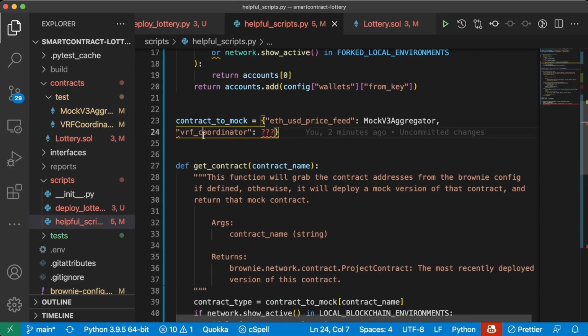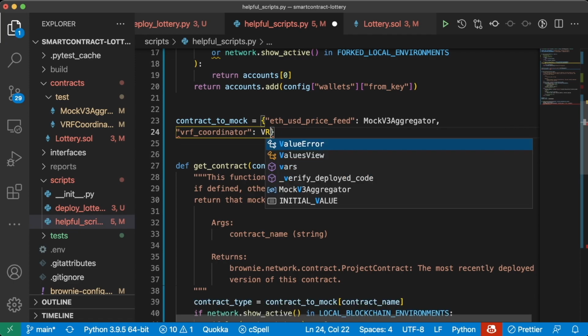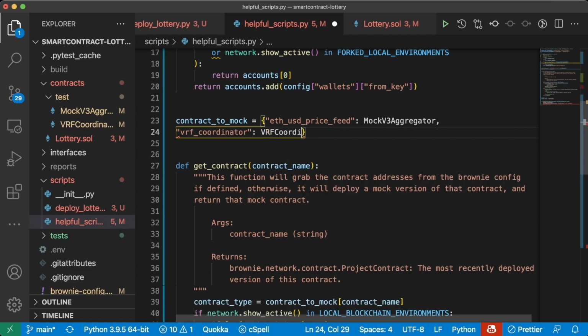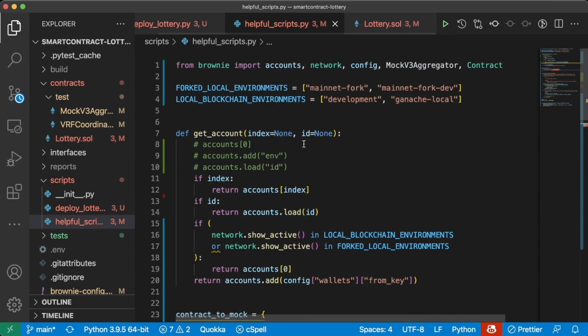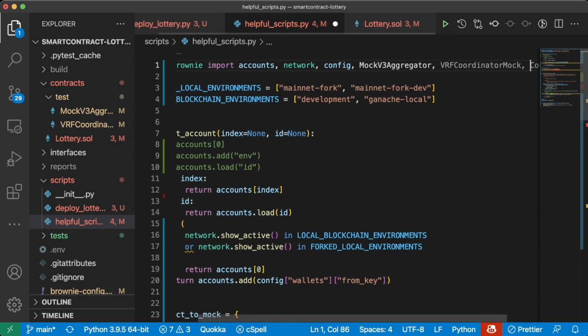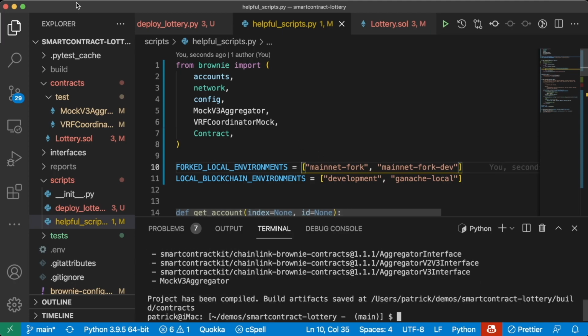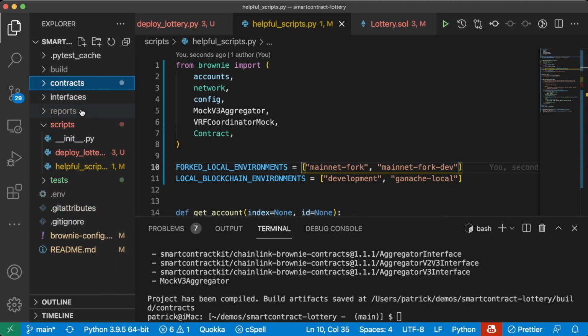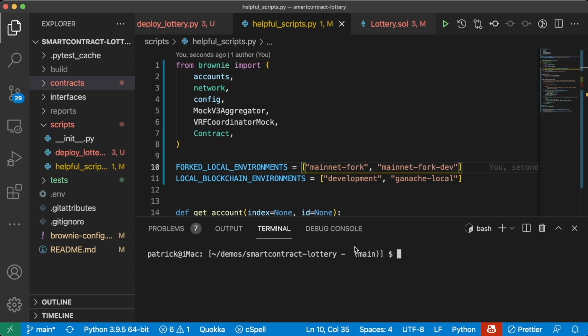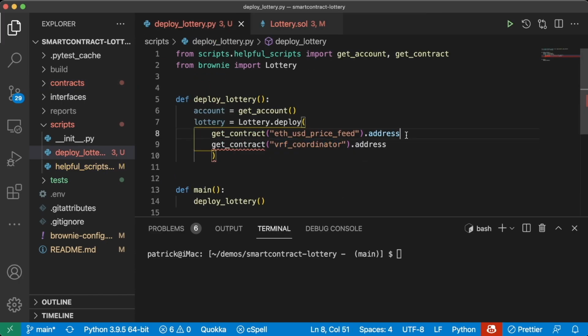So our VRF Coordinator is going to get mapped to our VRF Coordinator mock, which will also import this from Brownie. Great, and just to double check everything's working, we'll want to run just a quick Brownie compile to make sure we are importing our mocks correctly and everything's compiling, so it looks like we're good there. All right, so now we have get contract VRF coordinator.address. Perfect.